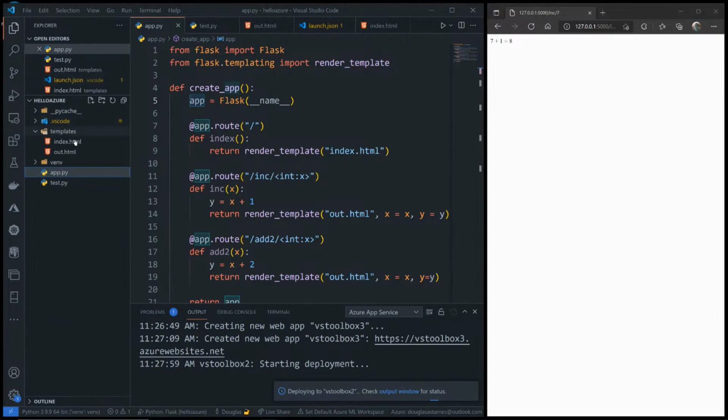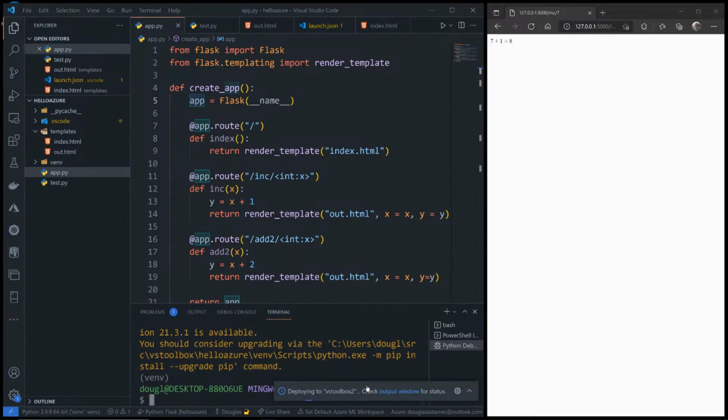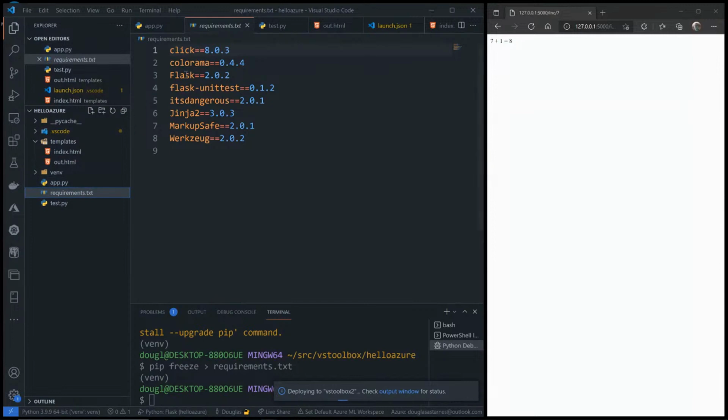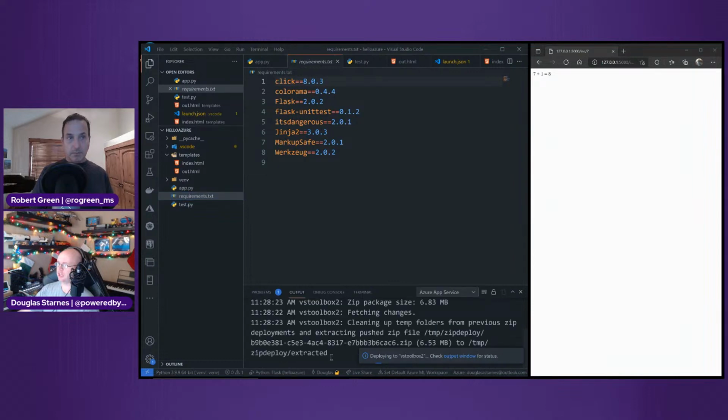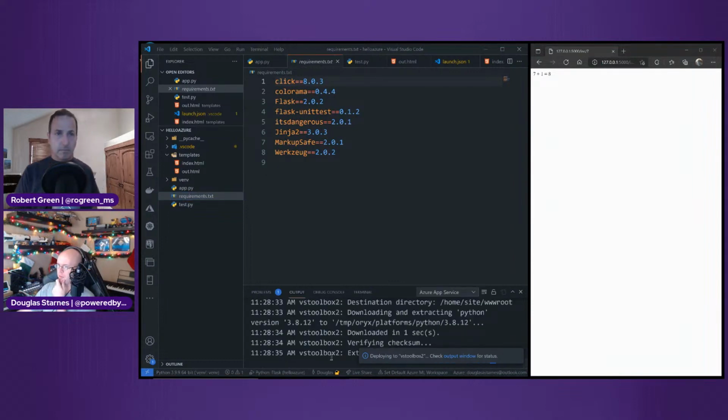While it's deploying, I'll show you what I should have done. I actually should have created a pip freeze requirements.txt. I think this is still going to work. A requirements.txt file that will list all of my dependencies. But since I've already deployed this same app to this instance, it should have those dependencies already. So let's see here.